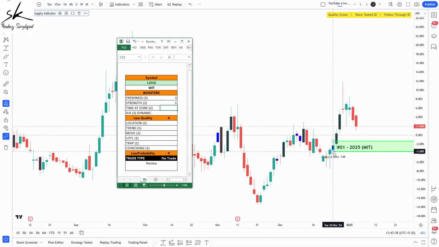Next, time at the zone: we have only one candle in the basing, which gets a score of 2, and reward to risk ratio we'll take as an assumption, therefore a score of 3. So if you talk about the quality factor, we have a score of 9 out of 10, which makes it a high quality zone.